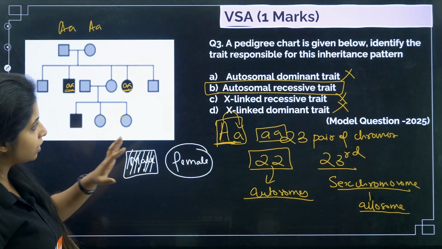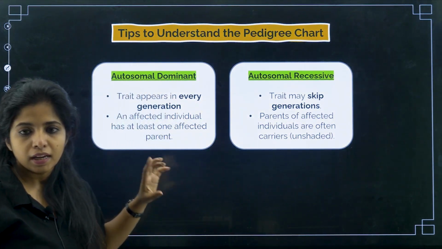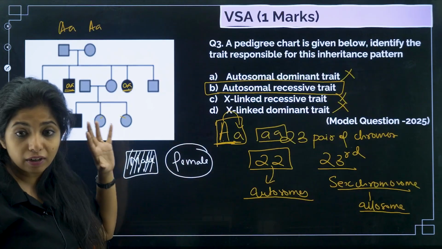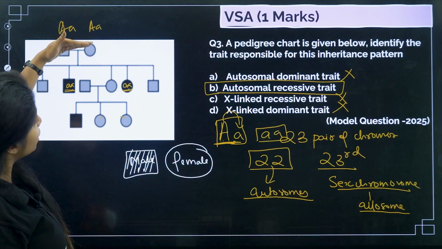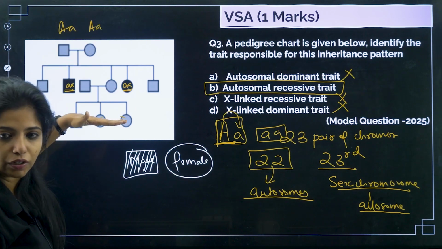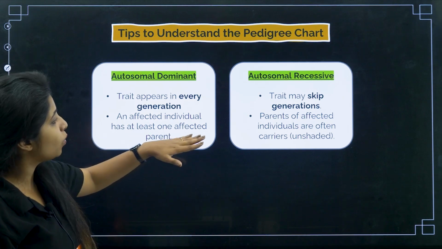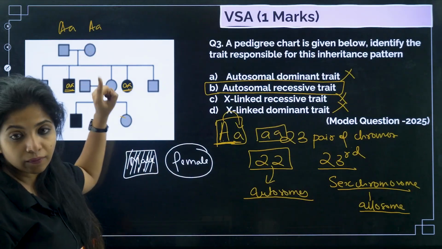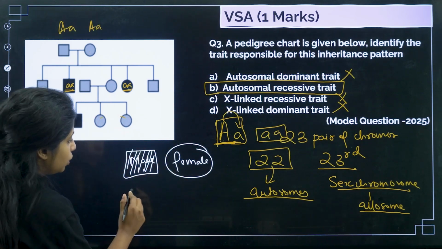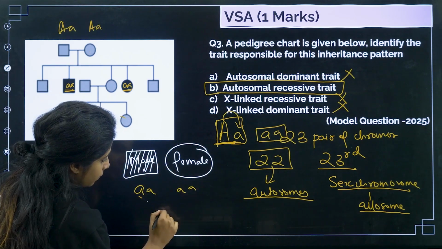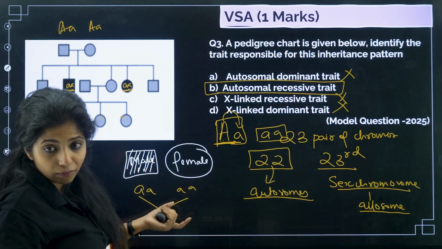And now I have a trick for you to remember. For autosomal dominant, how do you understand the pedigree chart? The trait appears in every generation. If it is a dominant disease, then it will appear in every generation. This generation also, this generation also, if it is a dominant thing. Now, an affected individual has at least one affected parent. At least one of them will be affected for sure. Then only you can get an affected individual. For example, if both of them are not affected, both of them do not have the dominant allele, then their children won't be affected.